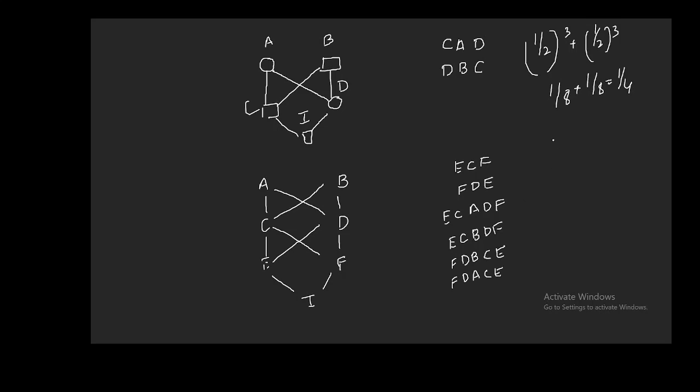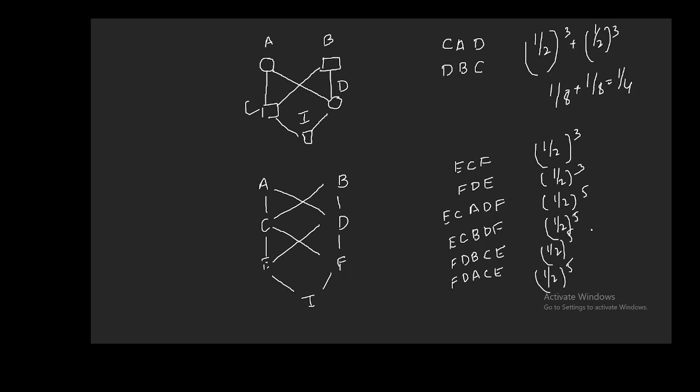And for the number of individuals, if you see here, it will be 1 by 2 raised to the power 3. Here it is 1 by 2 raised to the power 3. Then it is 1 by 2 raised to the power 5, and the same for the remaining four paths, each 1 by 2 raised to the power 5.